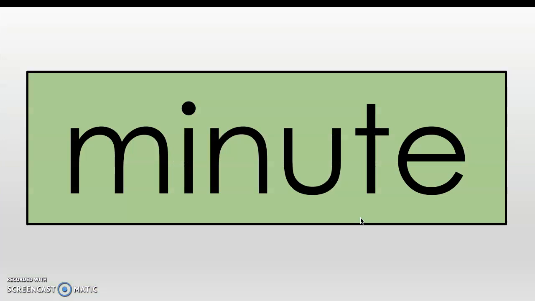All right, let's take a look at our first word. Here we go. My turn, minute, your turn. Does anybody want to move yet? I don't know about you, but I need to get some wiggles out. So I'm going to hop with each letter of minute. If you don't feel like hopping, you can just stomp your feet. Here we go. Spell minute.